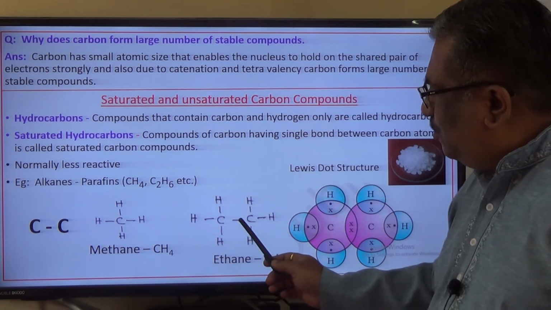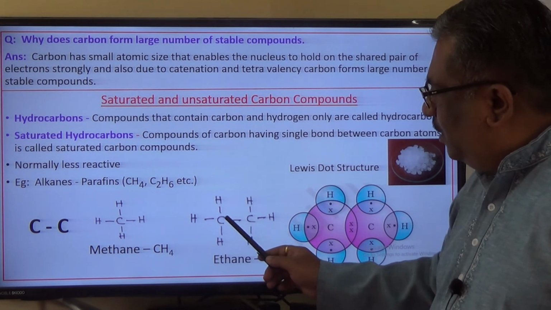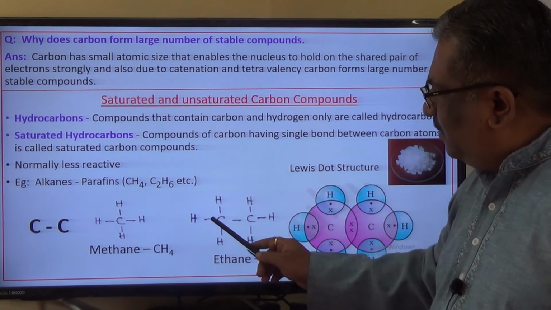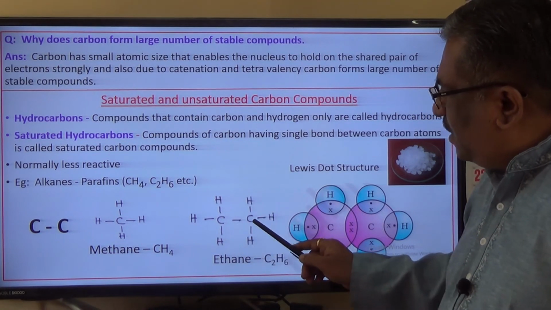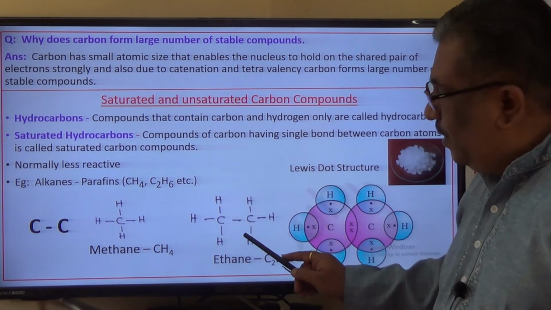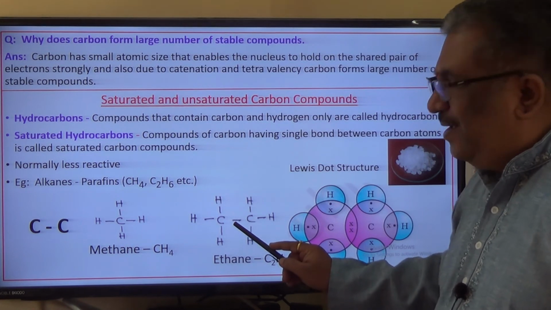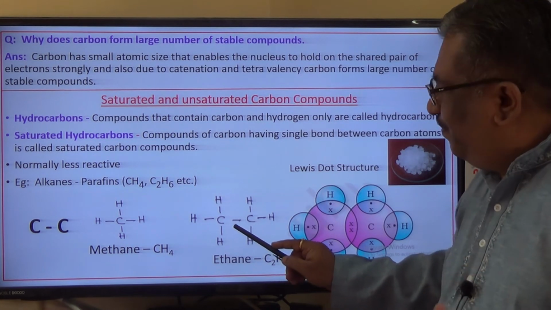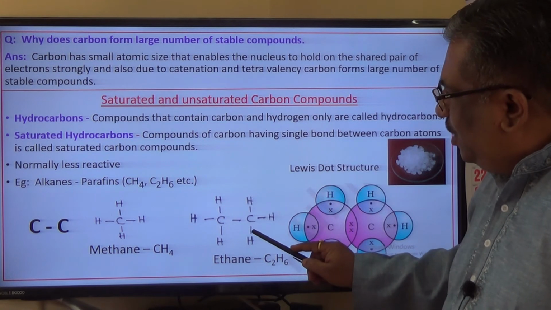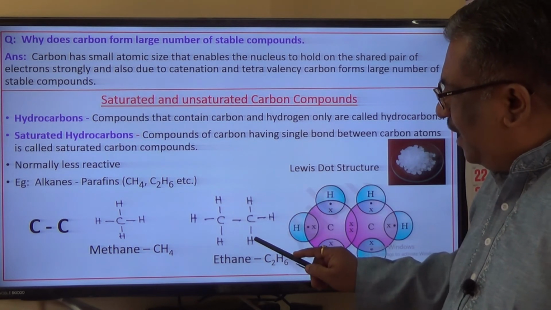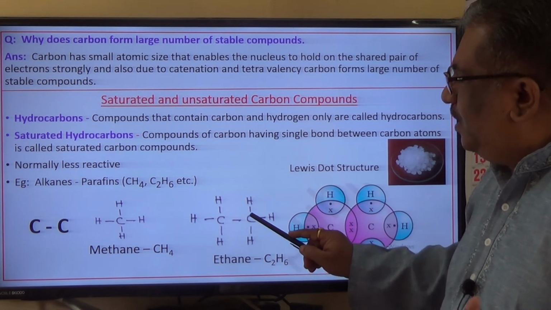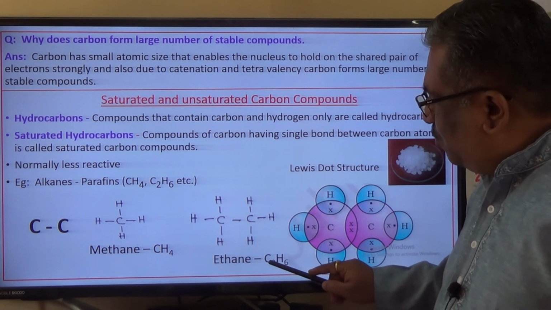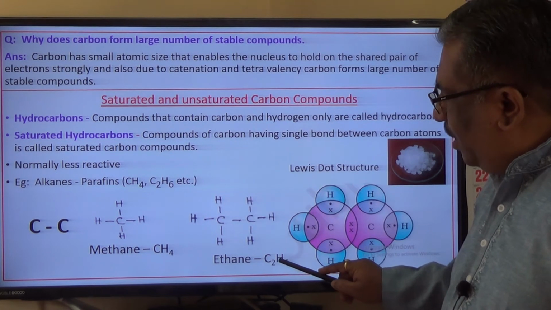One arm is used to bind between the two carbon atoms, and the other 3 arms can hold hydrogen, hydrogen, hydrogen. Here also this carbon has 4 arms. One valency is used here, and another 3 valencies are used to hold another 3 hydrogen atoms. So CH3 on each carbon, or C2H6 as the molecular formula.